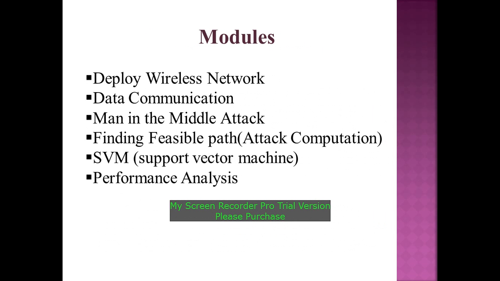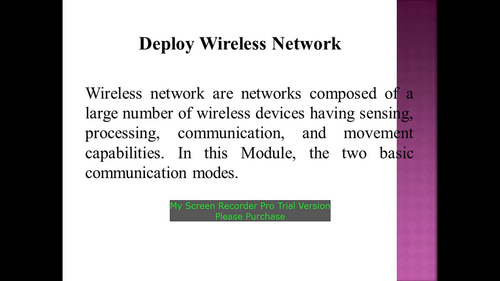And I have taken the modules of deploying the wireless network, data communication, man-in-the-middle attack, finding the feasible path, support vector machine, as well as performance analysis. First of all, deploying the wireless network. A wireless network is a network composed of a large number of wireless devices having sensing, processing, communication and movement capabilities. In this model, we take two basic communication modes.